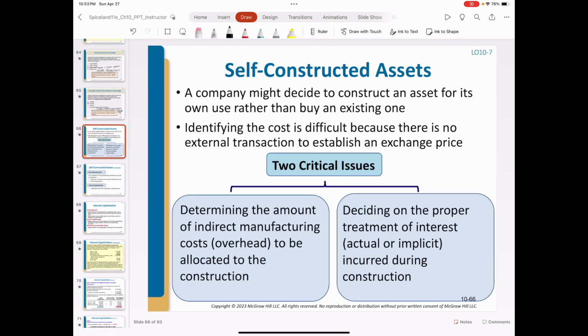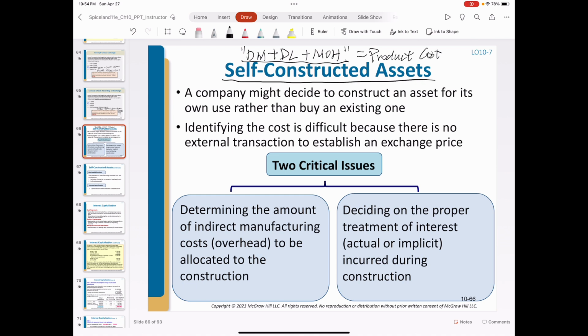In addition to all the different approaches to acquire property, plant, and equipment through cash purchase, deferred payments, debt, equity, exchange, the company can also self-construct its assets. The value of self-constructed assets is similar to the value of a product. Basically, it's the direct material plus direct labor and the manufacturing overhead. Remember, those are the three elements of manufacturing cost or product cost.